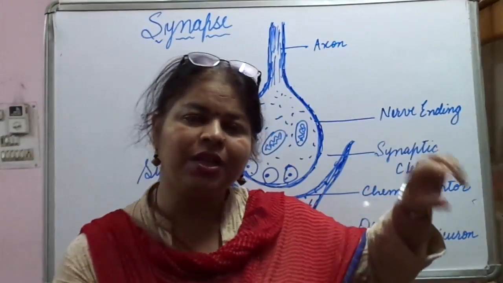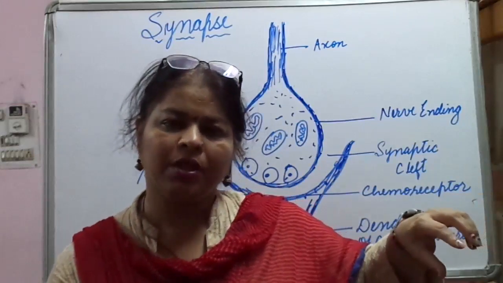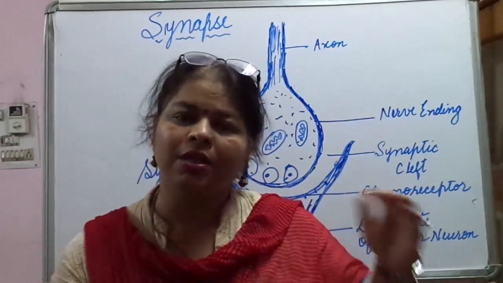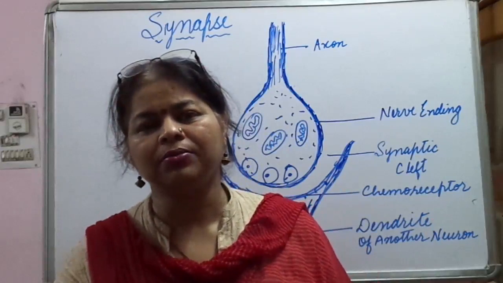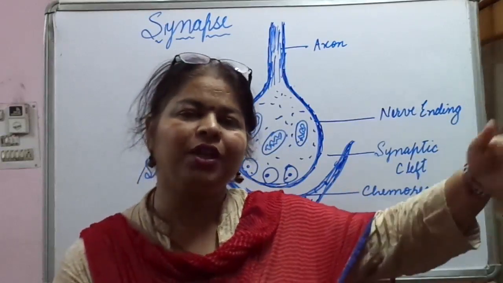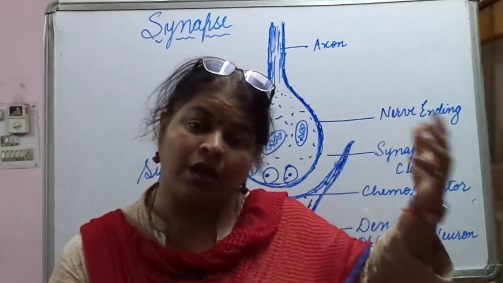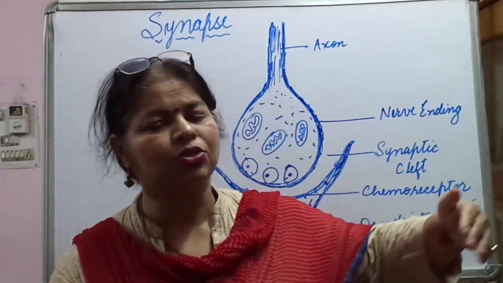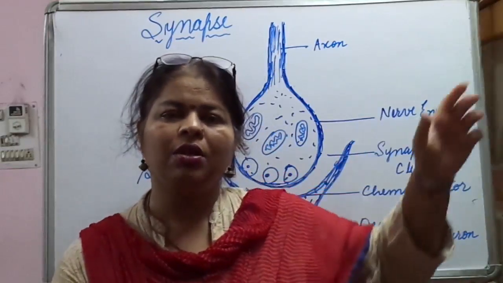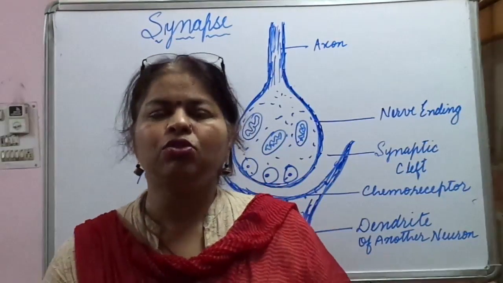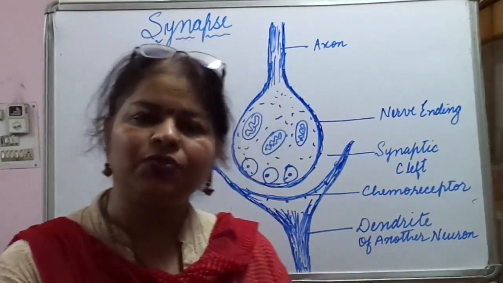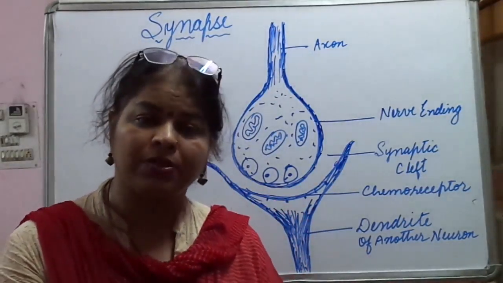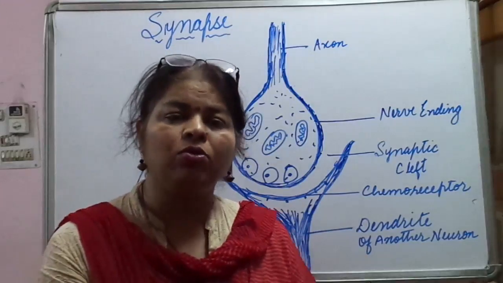Where the nerve endings terminate, they are in proximity to another neuron's dendrites, and then a sort of relay race goes on. The dendrites of the other neuron receive the electrical impulse and send it through the body to the next neuron with the help of the nerve ending. So how does this transfer of electrical signal, or nerve impulse, take place? We are going to study about synapse.